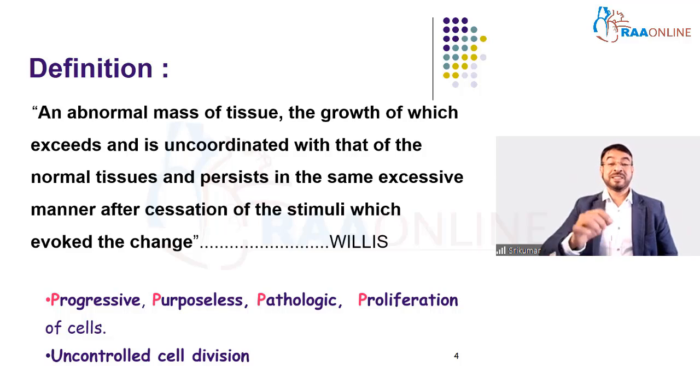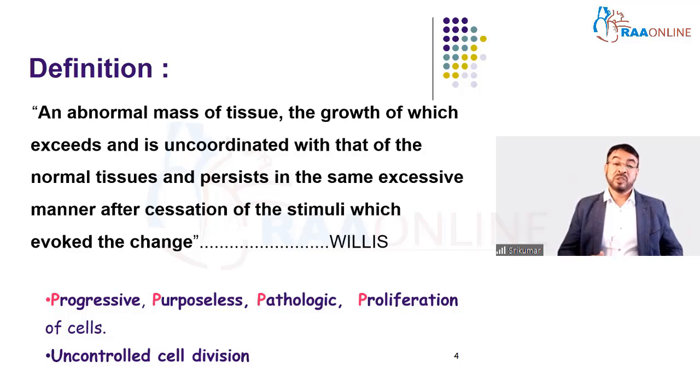And this persists in the same excessive manner even after cessation of the stimulus that evokes the change. This is a definition by Rupert Willis, which means when you have a lung cancer that grows out due to smoking, even if the person stops smoking, the lung cancer continues to grow. In this case, the stimulus is the cigarette smoke.